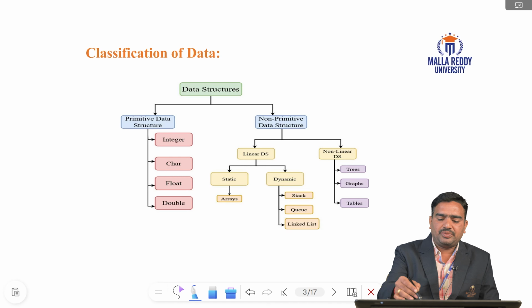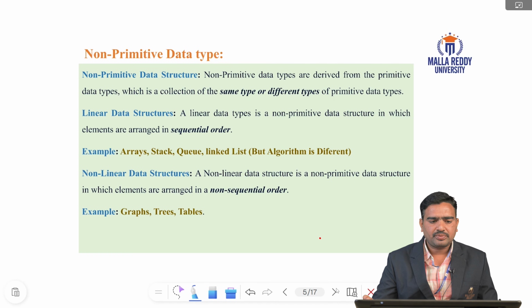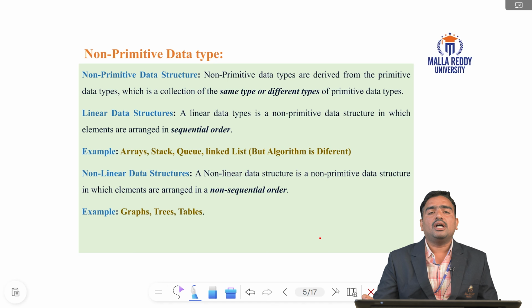What is an array? An array is a collection of the same data types. Non-primitive data structures are derived from the primitive data types, same or different. Linear data structures, as I already told, are in sequential order. Examples of linear data structures are arrays, stack, queue, linked list. Non-linear data structures arrange the data in non-sequential order. Examples are graphs, trees, tables. Graph data is the graphical representation of the data.